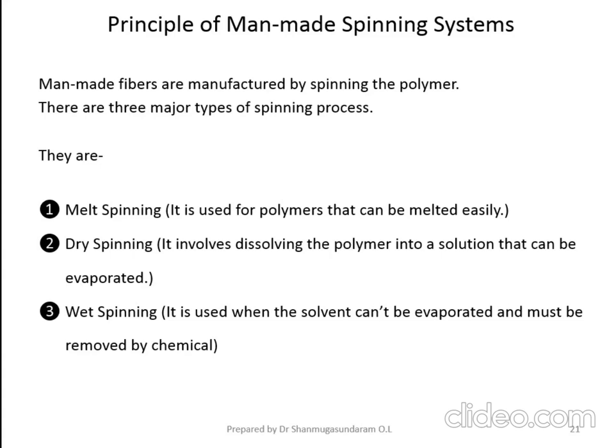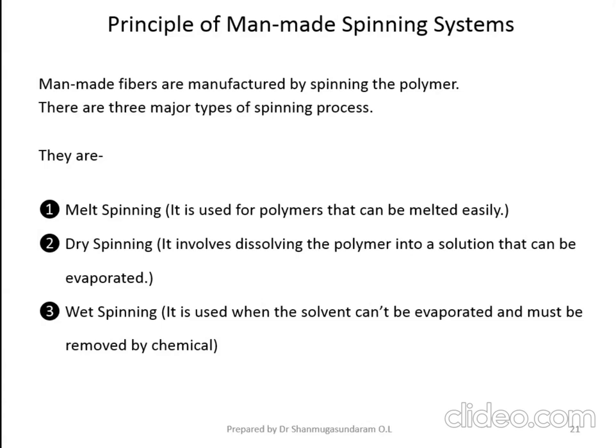Suppose you choose a polymer having a melting point higher than the degradation temperature. What will happen? Before melting, the polymer starts degrading. In that situation, you may not be in a position to produce filament out of the polymer because the fiber starts degrading before it starts melting.